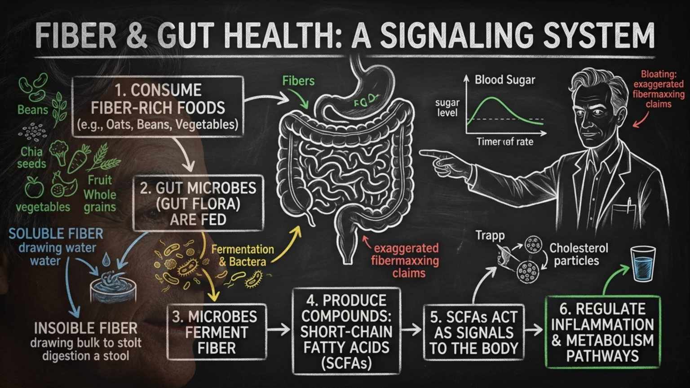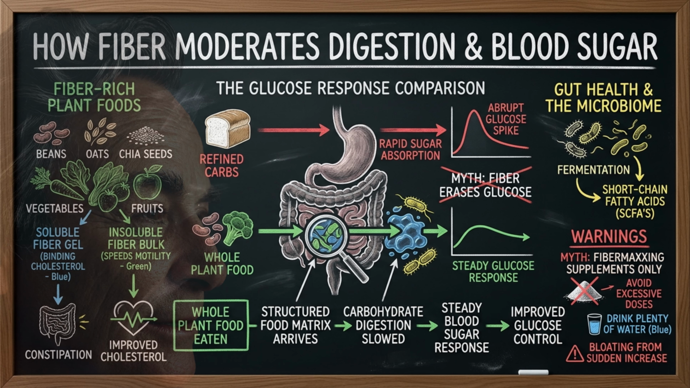When gut microbes ferment certain fibers, they can produce compounds called short-chain fatty acids. You do not need to memorize the chemistry. The useful idea is that fiber can become part of a signaling system between food, microbes, gut lining, metabolism, and inflammation-related pathways. Fiber can slow how quickly carbohydrates are digested and absorbed. This can help the blood sugar response after a meal become less abrupt. The point is not that fiber erases glucose. The point is that the same carbohydrate can behave differently when it arrives inside a structured, fiber-rich food.